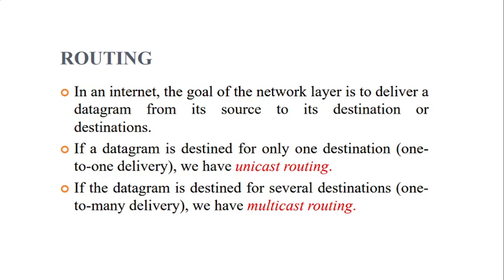For example, if I want to go from my college to my home, or my home to my college, there is only one-to-one delivery, and this is known as unicasting. At the same time, if the datagram is destined for several destinations, one-to-many delivery, then it is known as multicasting. You can assume a postman who takes the letters from the post office in the morning. He has multiple letters in his hand to be delivered to multiple destinations. So what he is doing is multicasting.